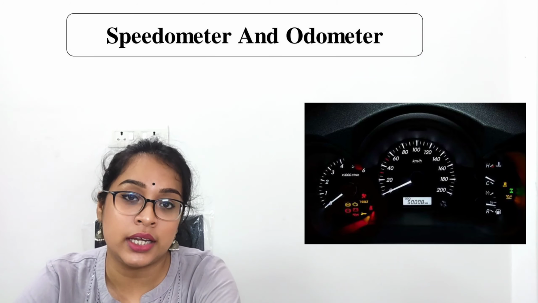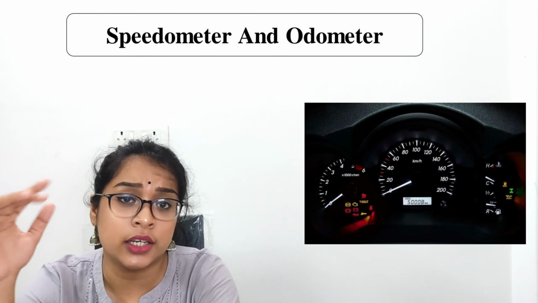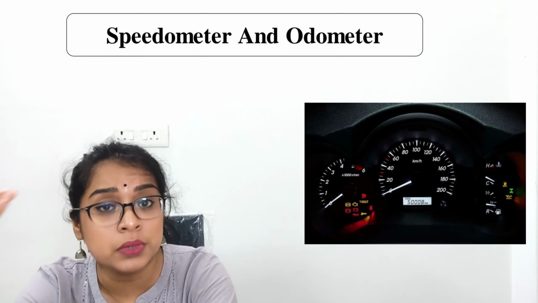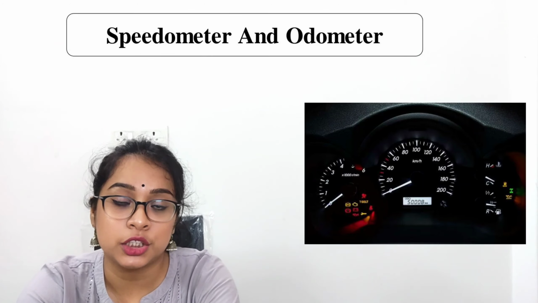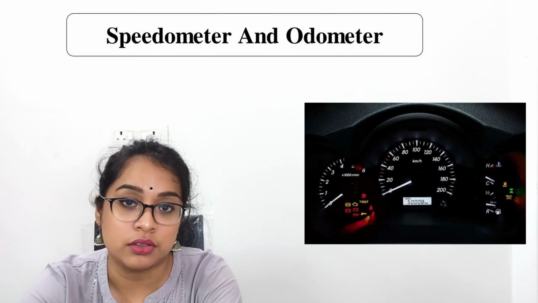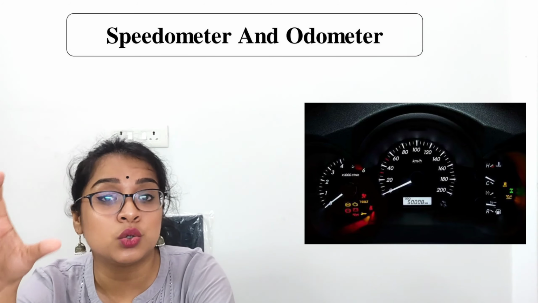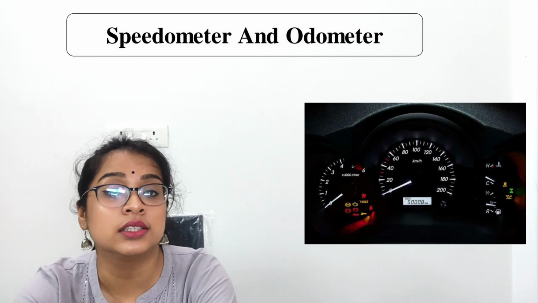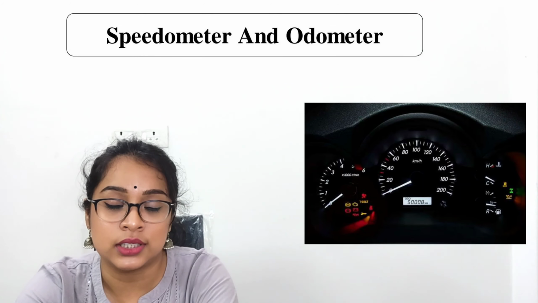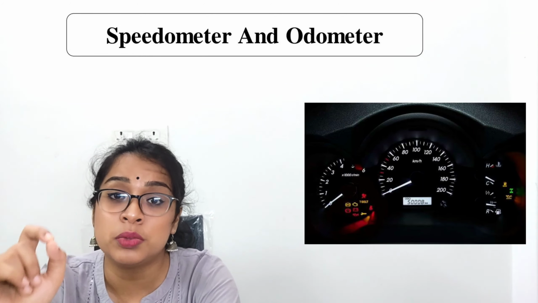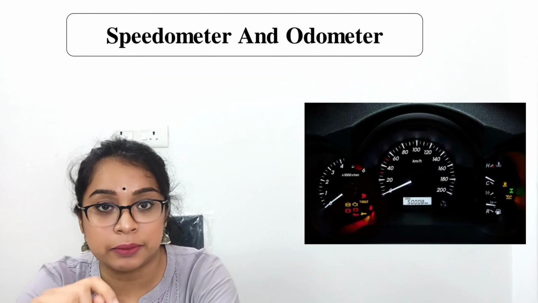Now there are some points like 10, 20, 30, and there's an indicator which shows with how much speed your car is moving. There is one more section in the car's dashboard that shows you some kilometers. That is actually the odometer. Odometer measures the total kilometer or total distance covered by the car. Keep it in mind that one difference is, the speedometer informs you the speed of the car during that particular time.